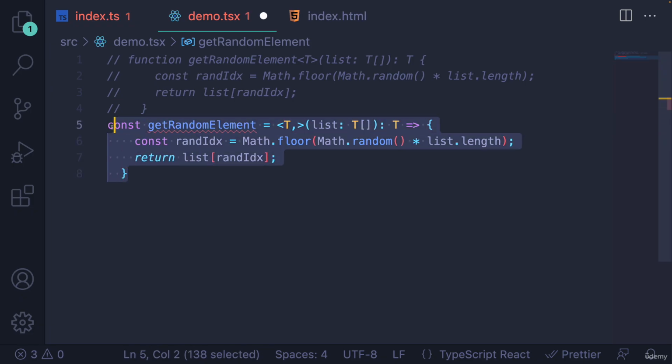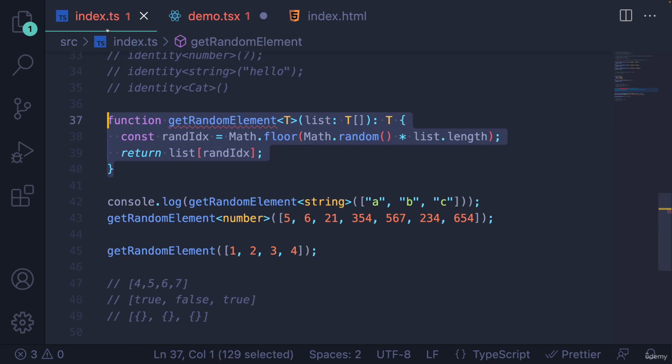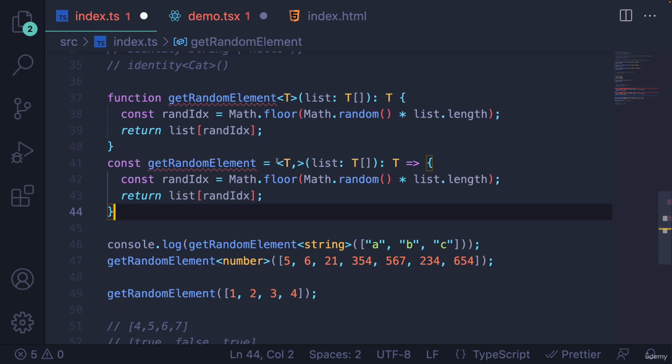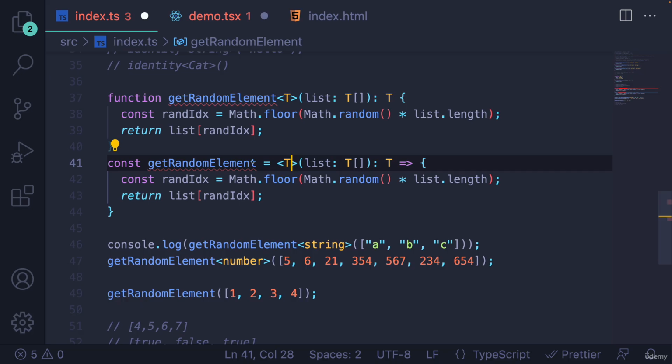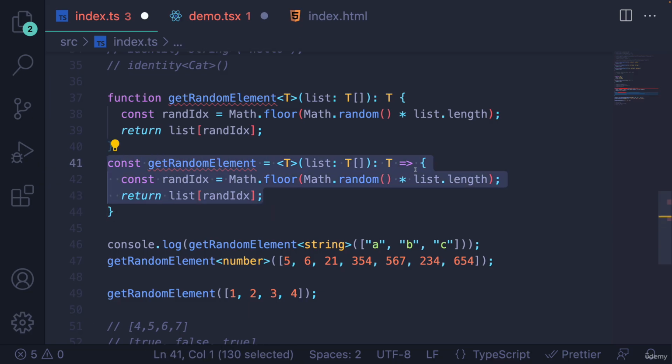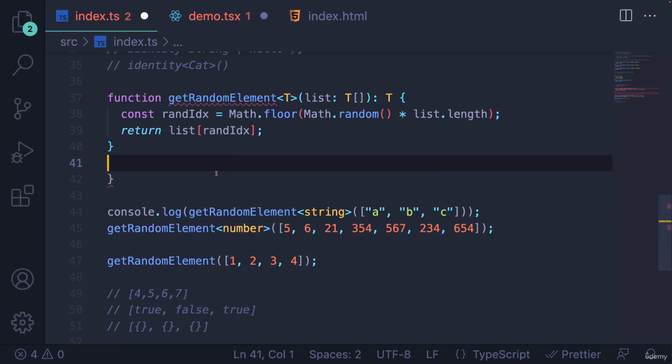Again, only a problem if you're working in TSX files. If I just copy this over to my regular TypeScript file, I'm going to get an error because I have two functions or two things with the same name, the same identifier, but there's no syntax problem. It's able to understand this function as an arrow function. All right, so just quick little note there.